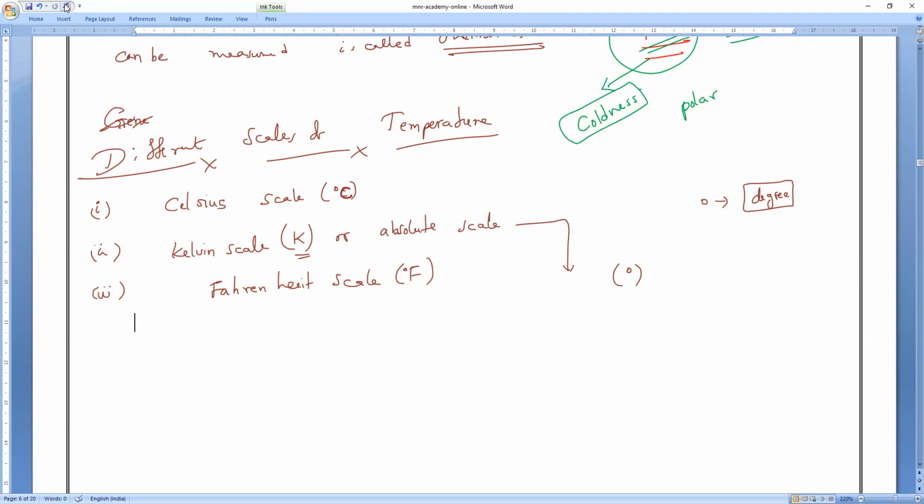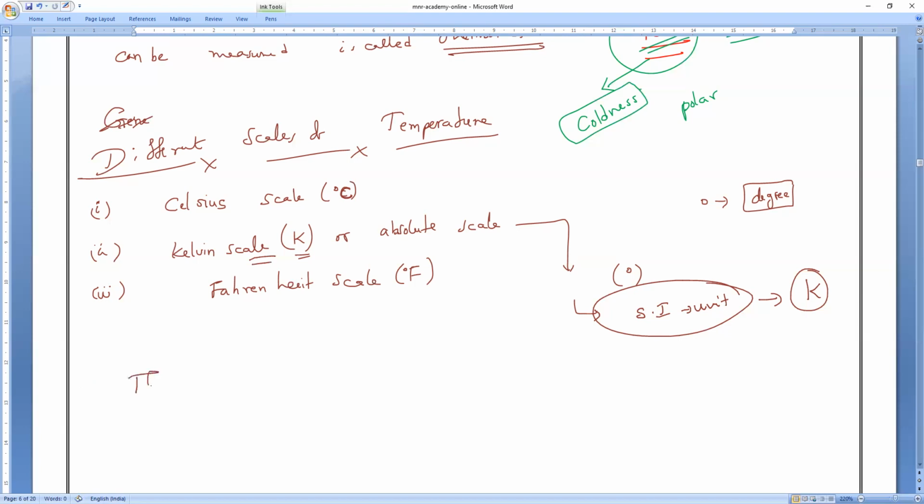And always remember, the SI unit of temperature. What is the SI unit of temperature? All of you, Kelvin. Okay, so Kelvin we can also call it what? Kelvin scale, or we can call it the absolute scale.